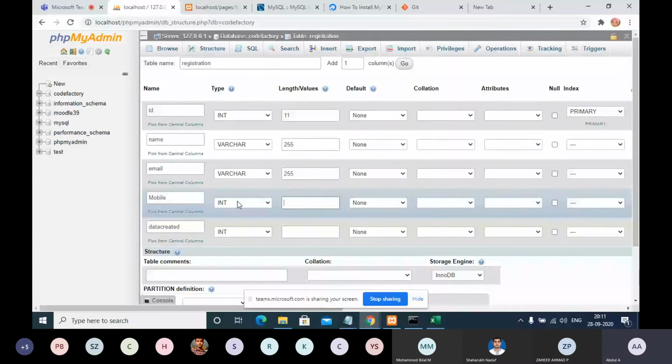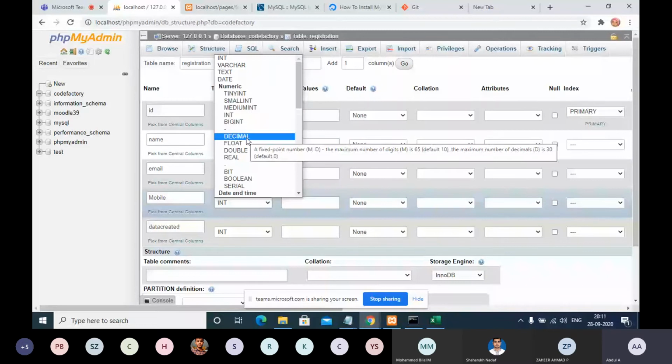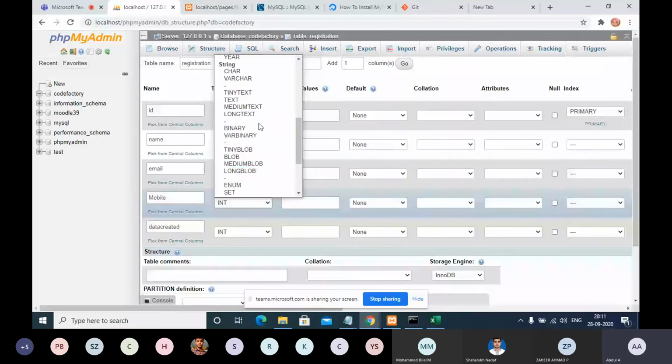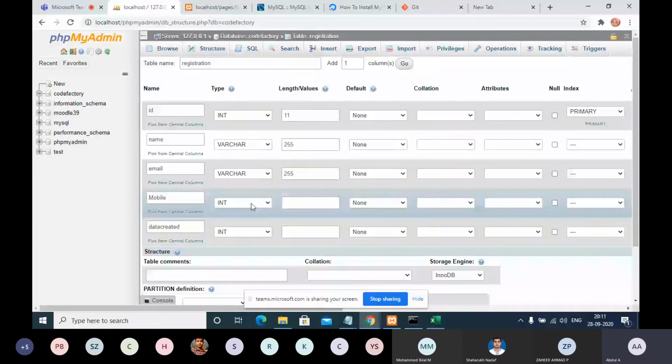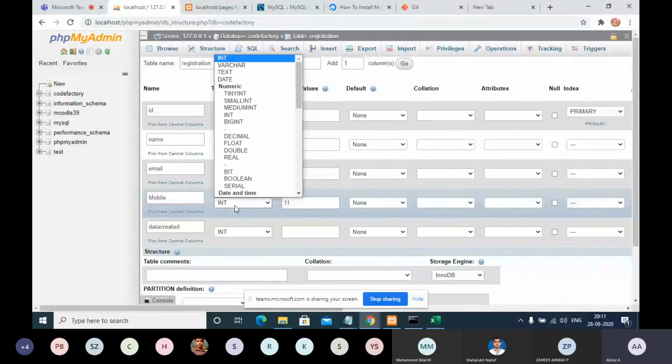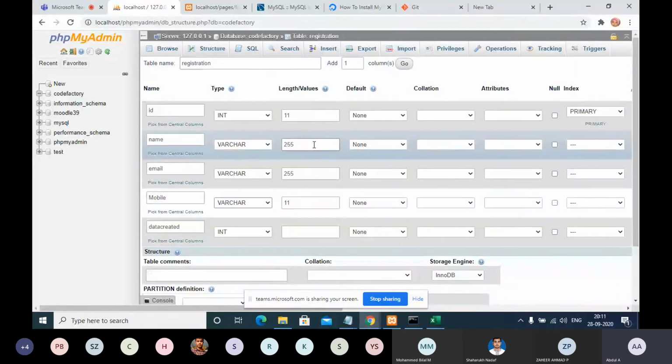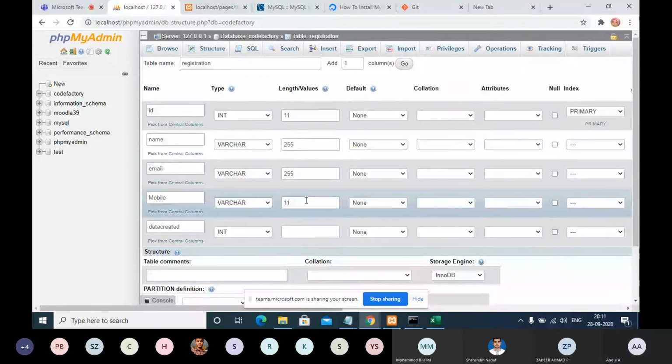So it is better to simply use varchar, because in a rare worst case, if we allow only integer but later we are okay to allow characters also, it will be problematic. To avoid those kinds of problems, we can simply put varchar also. That is not a big challenge.